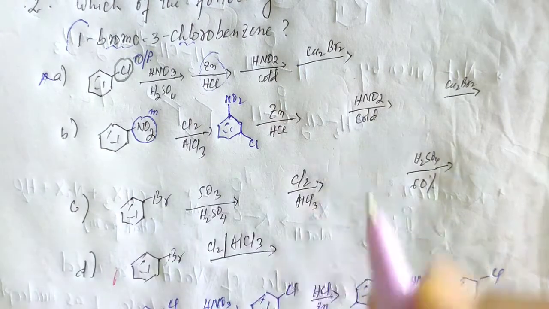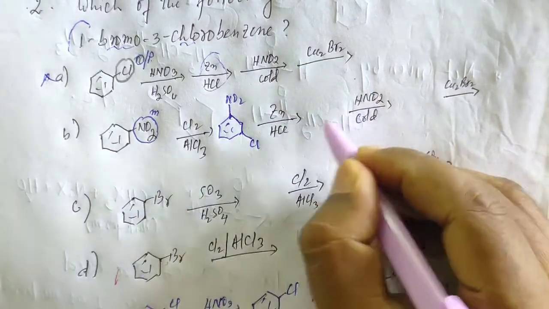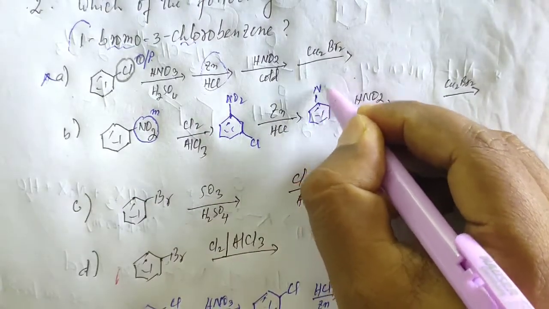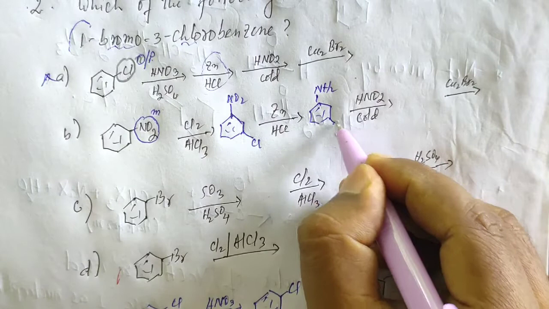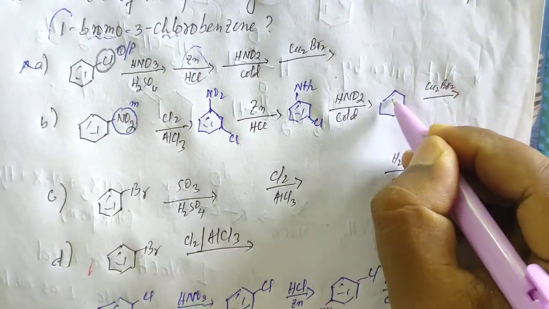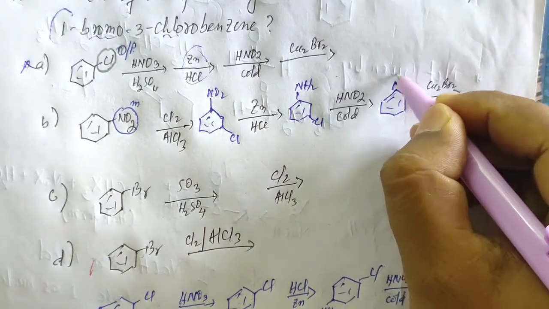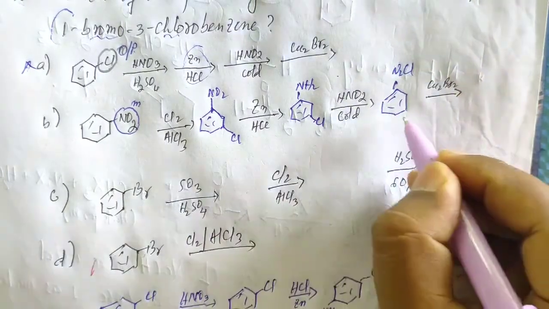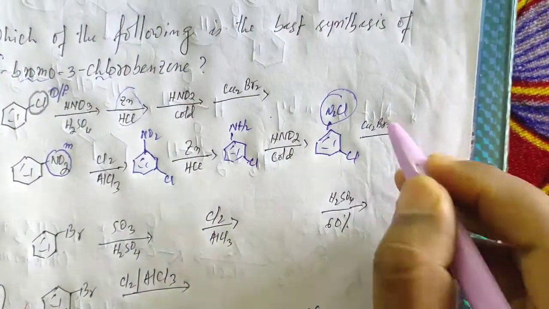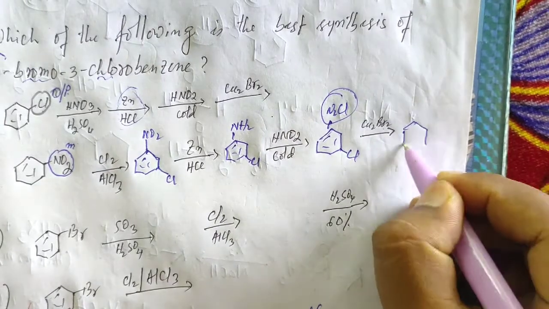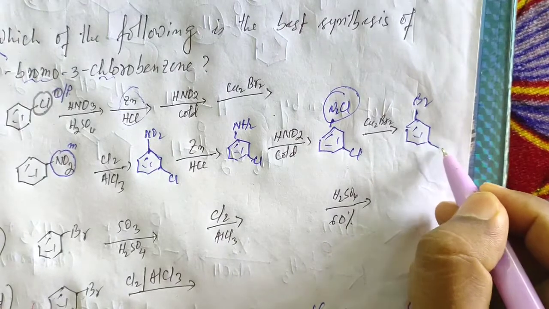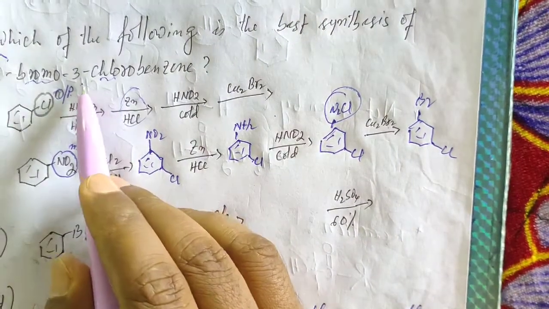So this will be Cl, and NO2 will be reduced to what? NH2, okay. Cl will remain the same. Then diazotization will take place. NH2 will be converted into N2Cl. Cl will be there, and this N2Cl will be substituted by Br, Sandmeyer reaction, okay. So in this case we get the desired product.